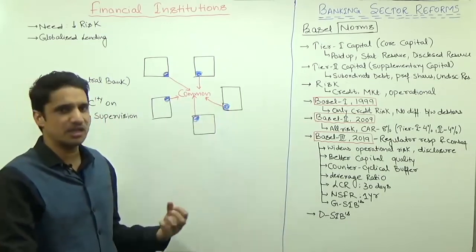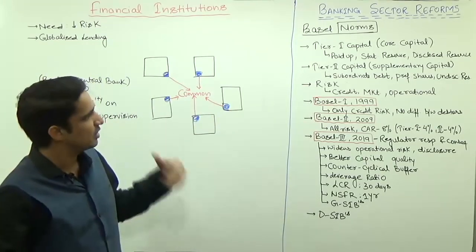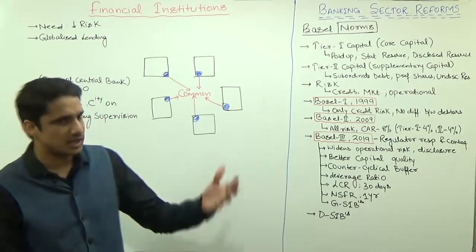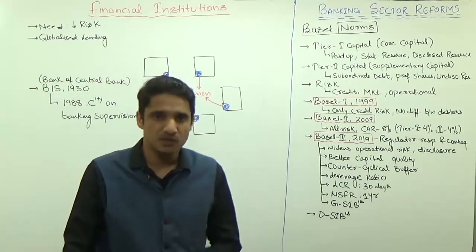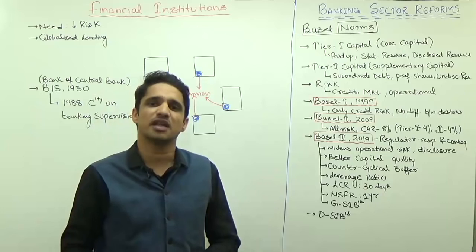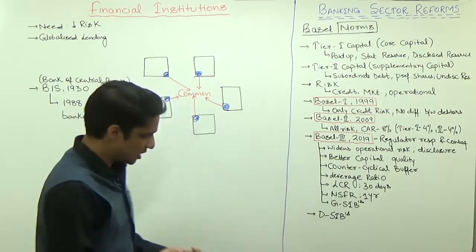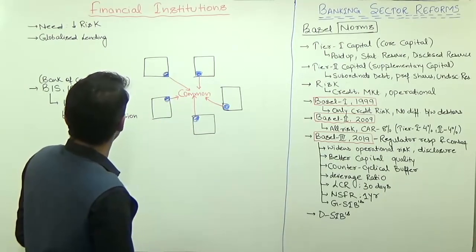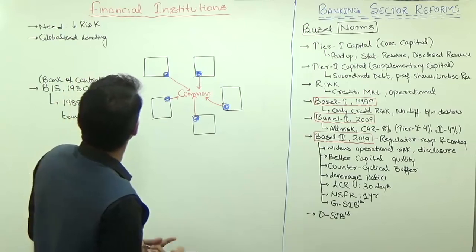What all things should be included in Basel norms, what different norms should be there, and their targets as well. What should be the target of tier 1, what should be the target of tier 2. All these things were recommended by the Committee on Banking Supervision.